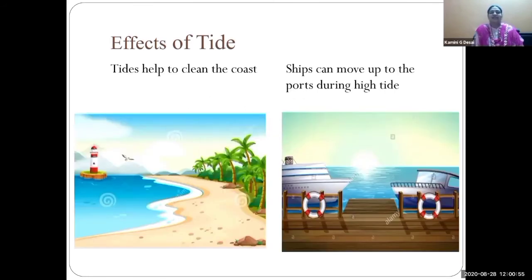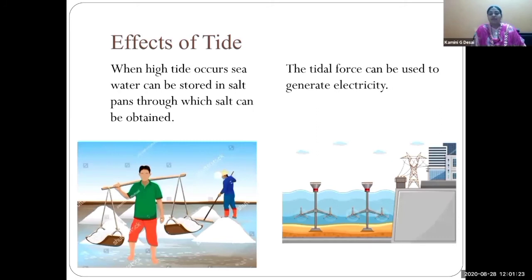See, the coast becomes clean, and ships can move up to the ports during the high tide. If water is very high, then and only then the ships can move to the port. Otherwise, it is unable to come to the port. If water is not there, then the ship cannot move.